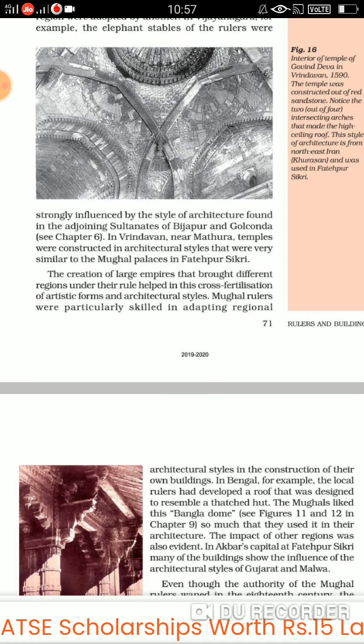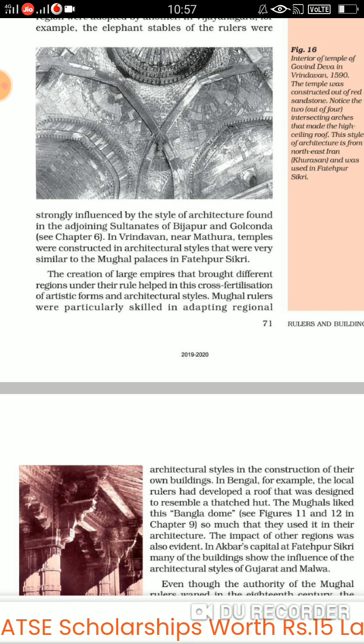Now, in Vrindavan, near Mathura, the temples were constructed in which style? In the architectural style, and from where did they copy it? The architectural style was somewhat similar, means almost the same, to the Mughal palaces at Fatehpur Sikri, the capital of Akbar.